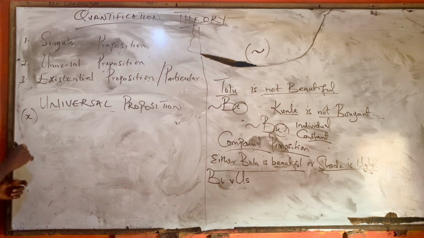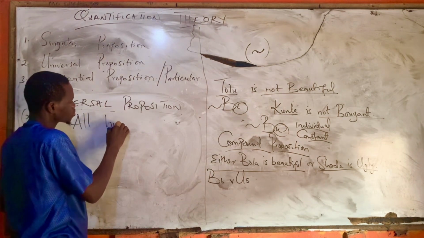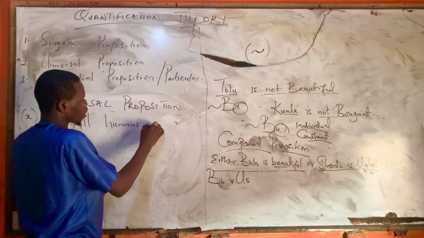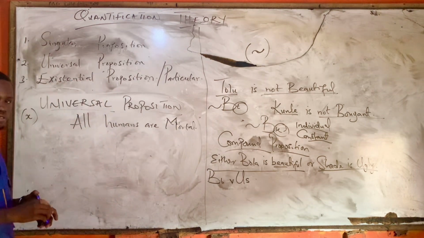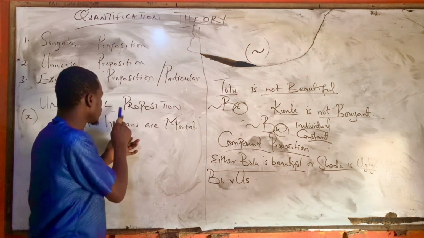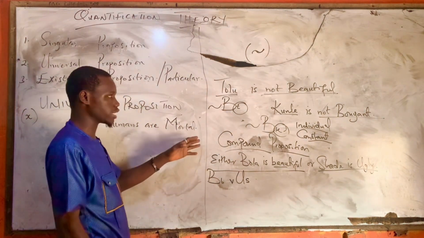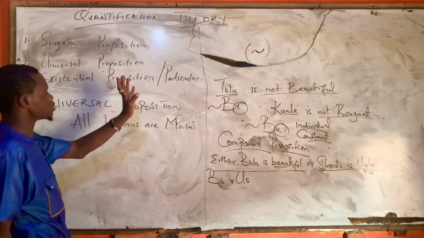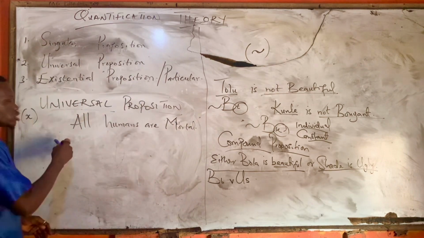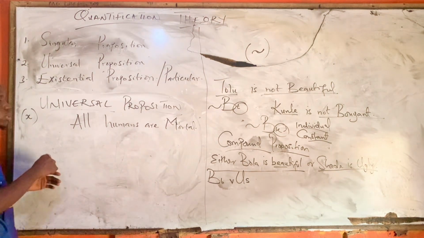Okay, this X here, I'll explain the work of this X. Now, for example, I say that all humans are mortal. So, how do we symbolize this? The way we symbolize universal proposition or general proposition is different from the way we symbolize singular proposition, either affirmative or negative. Now, for this universal proposition, okay, it can also be affirmative or negative.